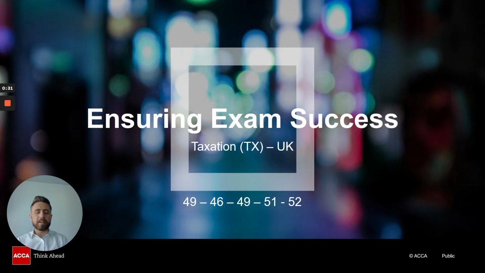Now, before we make a start on going into the details of taxation, what we have here, of course, are the pass rates for the last 5 sittings globally. So this is including September 2020, which was 49% globally. Now, just a couple of things with regards to these pass rates. Tax is around 50% globally on average, which makes it one of the highest passing papers out of the skills fundamental level papers, which doesn't mean it's necessarily easy.